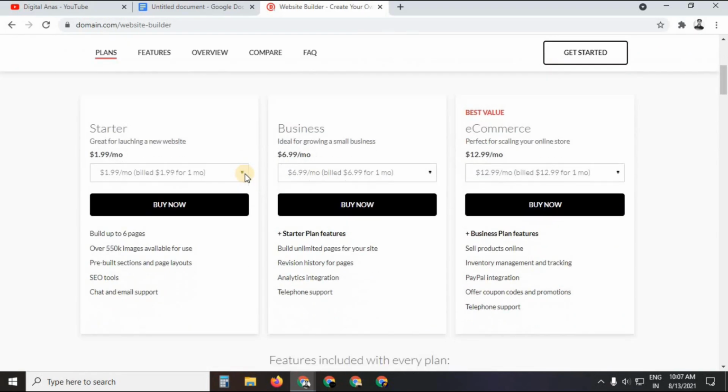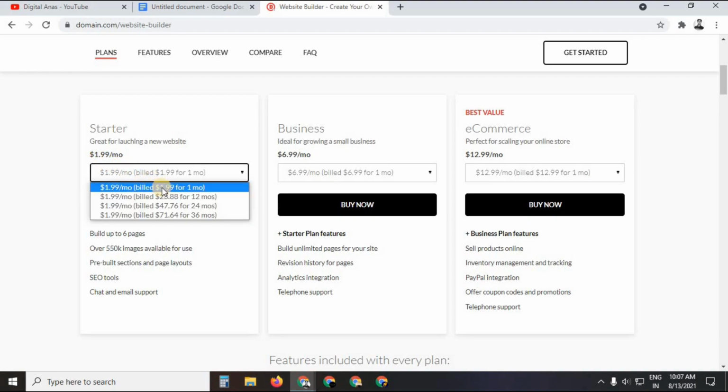So as you can see over here, there are 3 plans, and let me tell you, my dear friends, that the 3 plans are very affordable. As you can see, the starter plan, which is this one, is $1.99 per month, and it is billed at $1.99 per month also. So if you want to use this particular domain.com for just 1 month, then you can go with the 1 month plan also. As you can see, it is $2, and if you want to build it for 12 months, you can even do this.